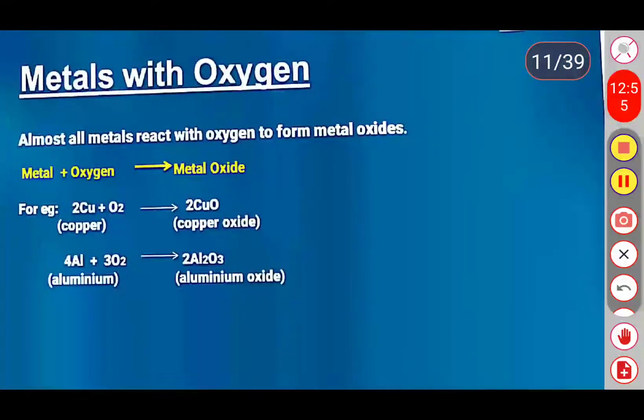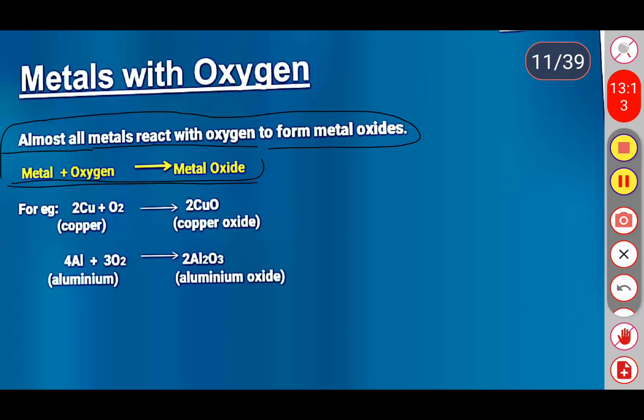What happens when metals react with oxygen? Almost all metals react with oxygen to form metal oxides. When metals react with oxygen, they form metal oxides. This is the general equation for the reaction between metals and oxygen.